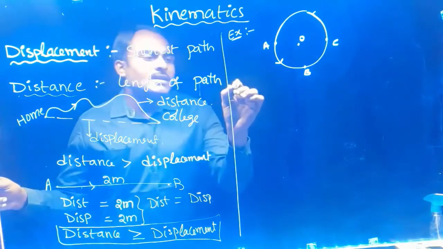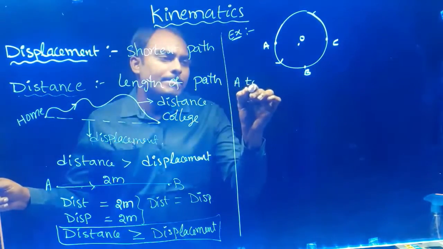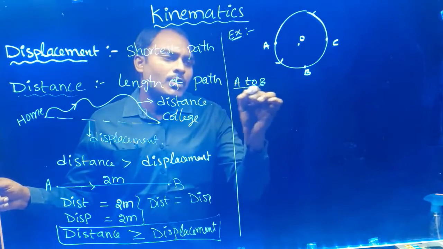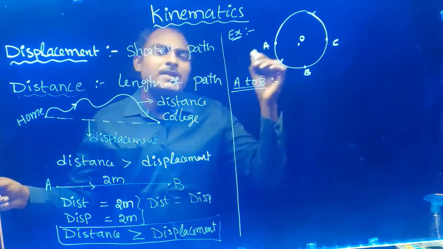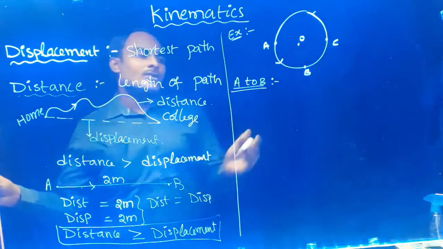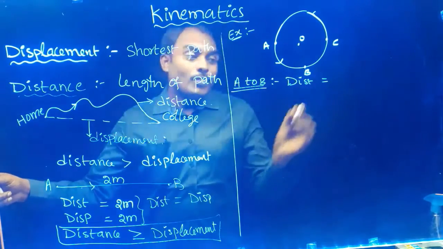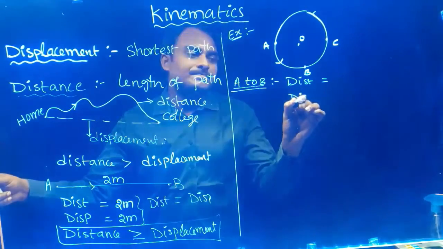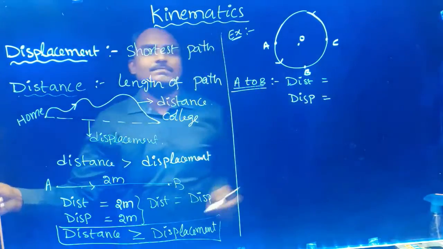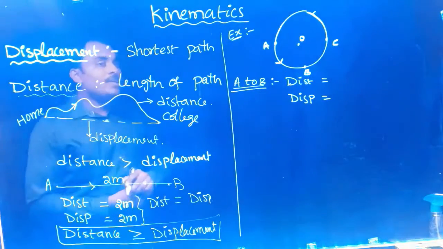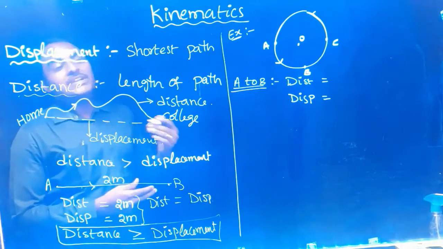Now for the case A to B, if you are going from A to B, what is the distance traveled? What is the displacement? From A to B, distance traveled, A to B, displacement.